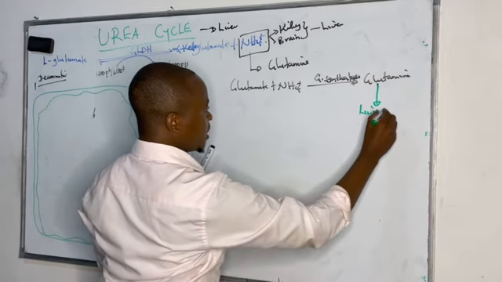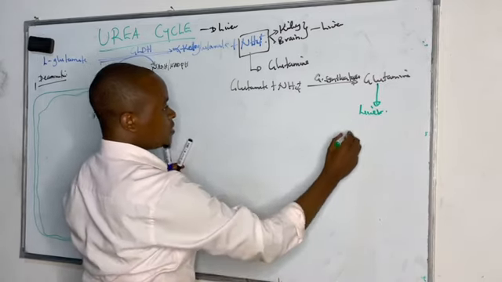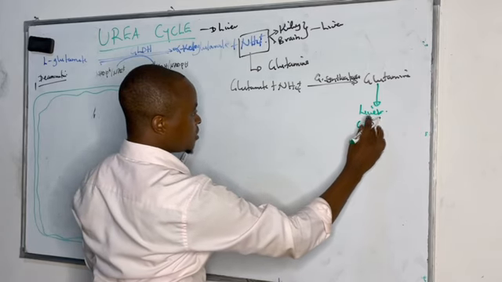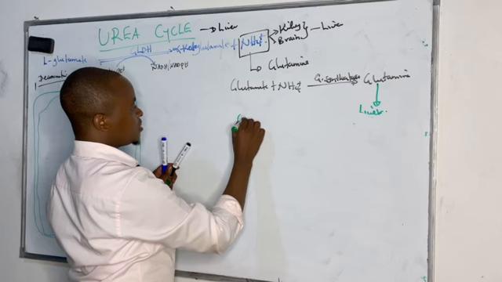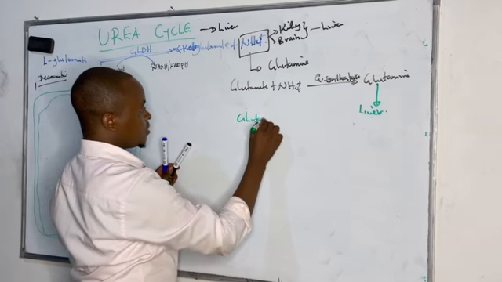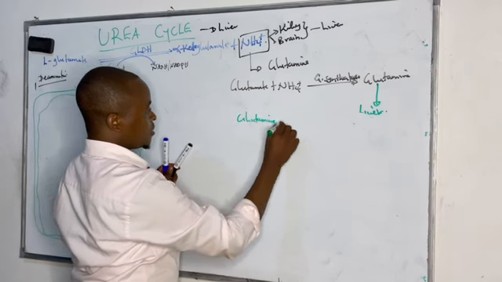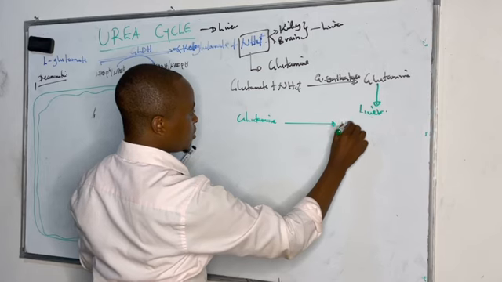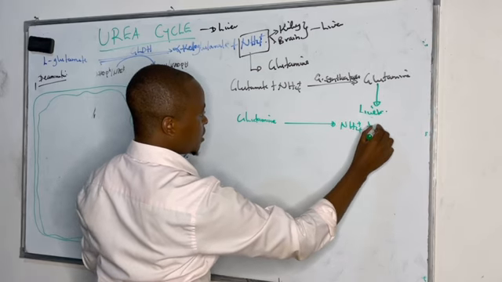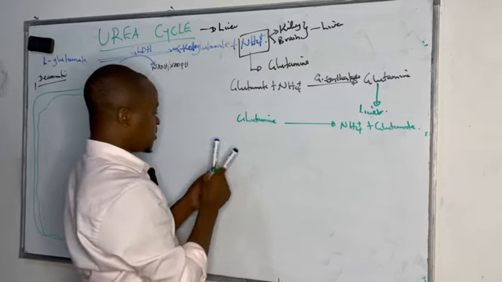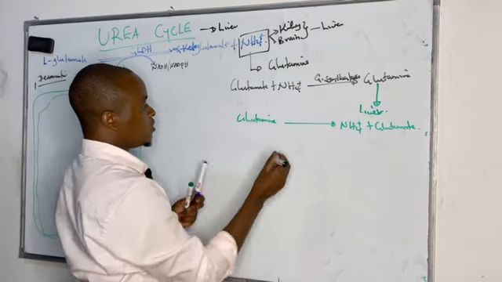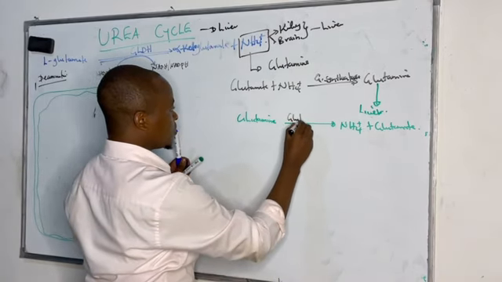And once it reaches the liver, the glutamine is converted back to ammonium ions plus glutamate, because in the liver we see an enzyme known as glutaminase.